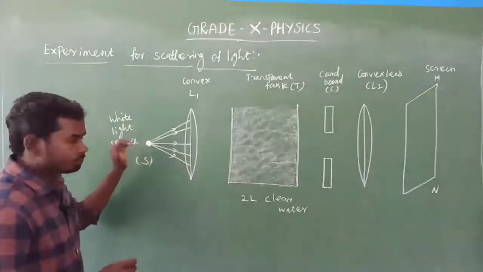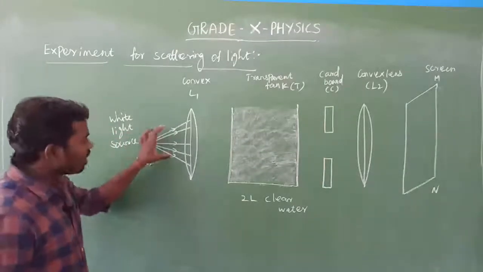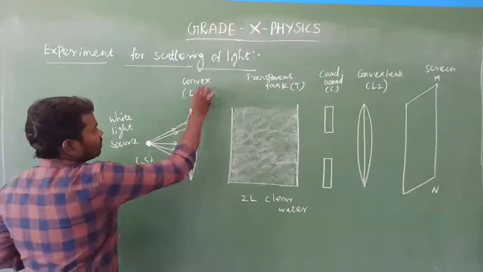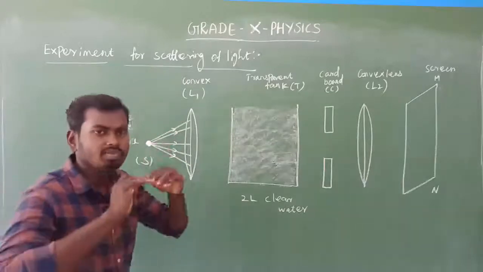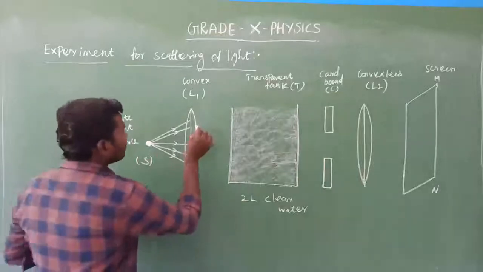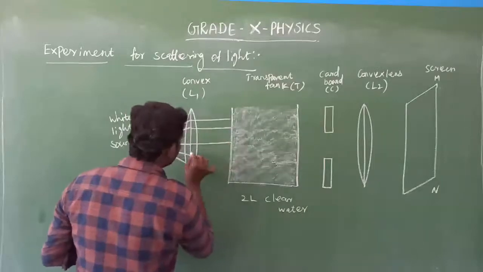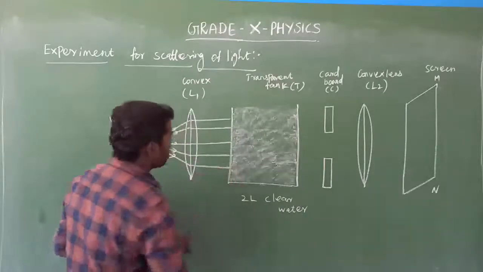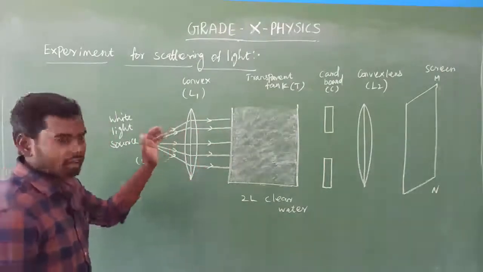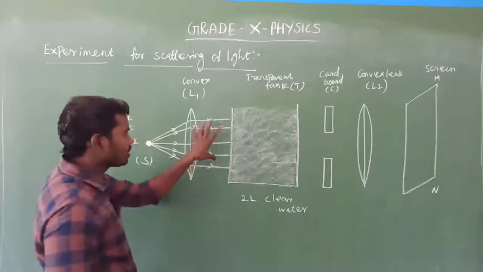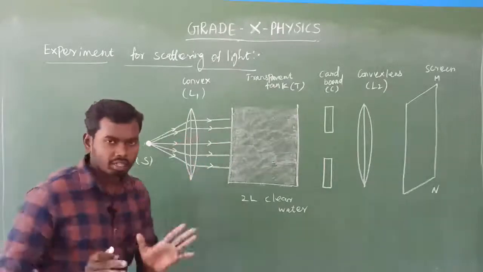So light rays are coming from the light source which is placed at the focus of the convex lens. All these light rays fall on the convex lens. Next, what will happen? After refraction, all the light rays will be parallel to each other. That is the concept. Can you see clearly? Yes. 1, 2, 3, 4, 5. Refraction happens here. After refraction, all these light rays are parallel to each other. Look at here, this line is parallel to that one, that line is parallel to this one. All the lights are parallel to each other. That is the concept. Am I right?